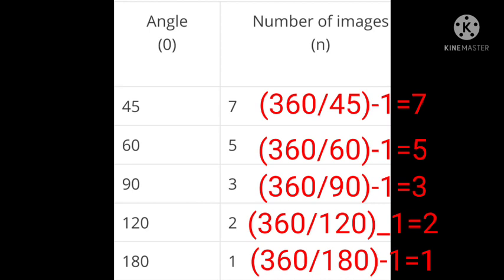When the angle is 90, we already know the number of images is 3. Also we know the calculation: 360/90 - 1, that is 4 - 1 = 3. When the angle is 120 degrees, the number of images is 360/120 - 1, that is 3 - 1 = 2. When the angle is 180 degrees, what is the number of images? 1. The calculation is 360/180 - 1 = 2 - 1. In this way we can calculate the number of images.